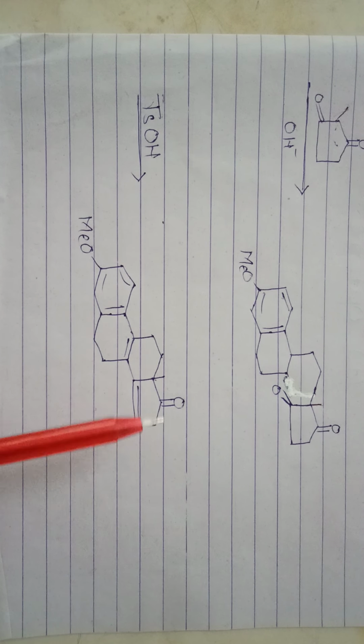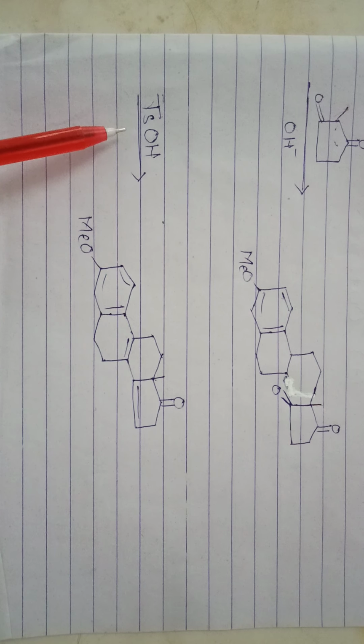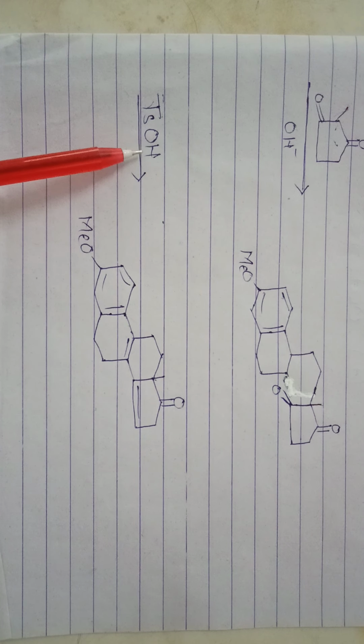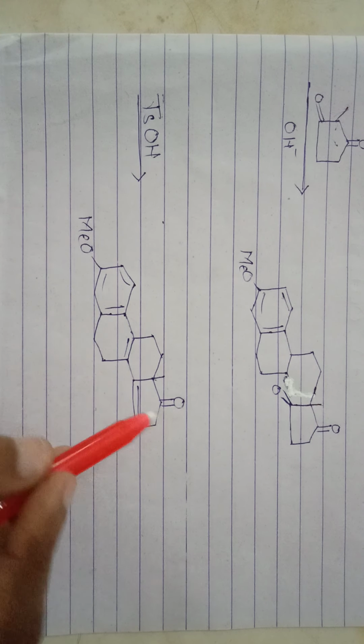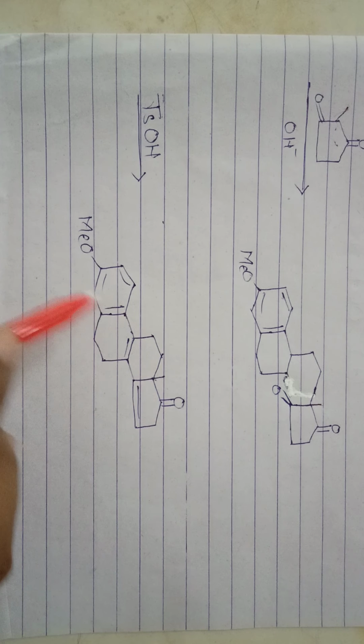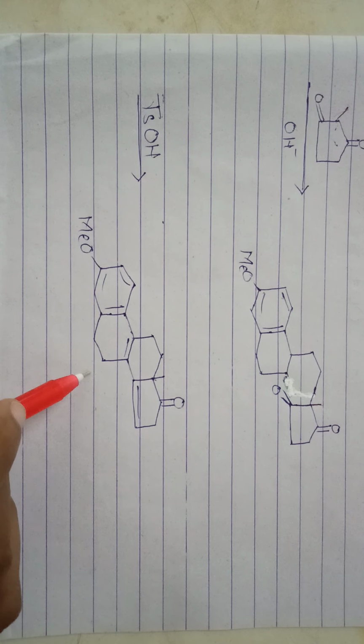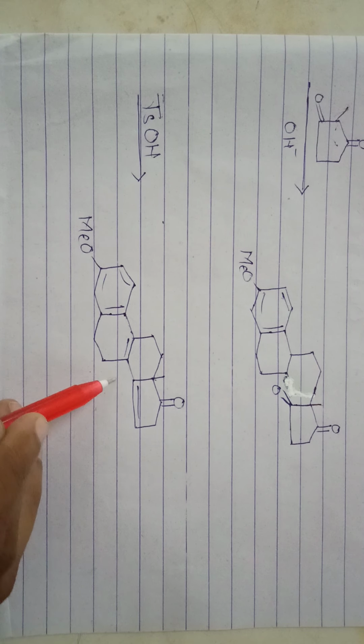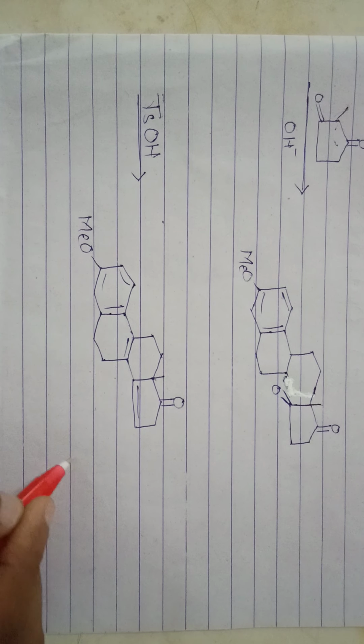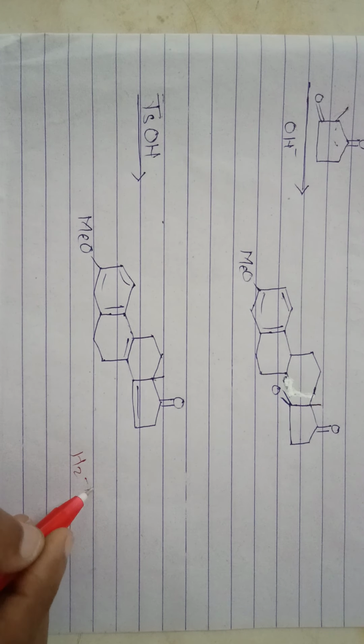Then again, in the presence of a reducing agent, formation of this compound, and then again this compound is treated in the presence of H2/Ni.